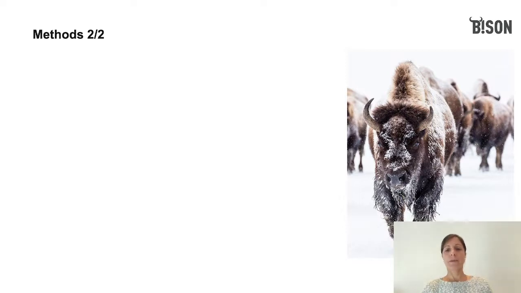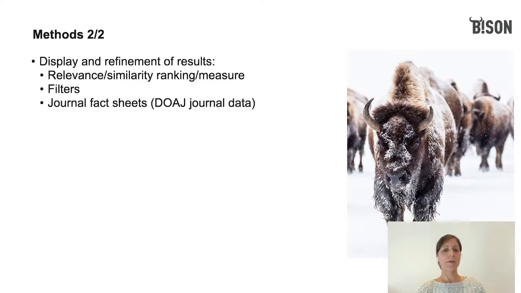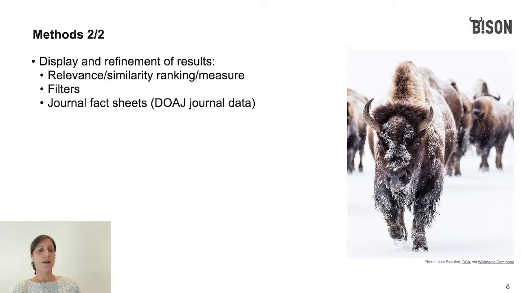So the tool will combine these calculations and display the results to the user. There will be filtering options, as I showed earlier, for, say, license, APCs, etc. The information displayed for each journal in the results list, as well as in the individual journal fact sheets, will also be provided by DOAJ, like title, publisher, subject area, license, etc. We are currently discussing, however, to include other sources, as we learned that researchers might need a few more details to compare and decide, such as Plan S compliance, for instance.